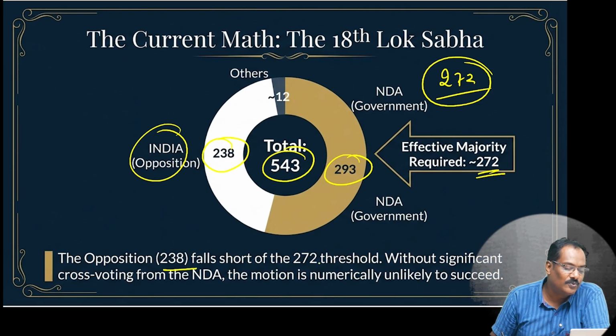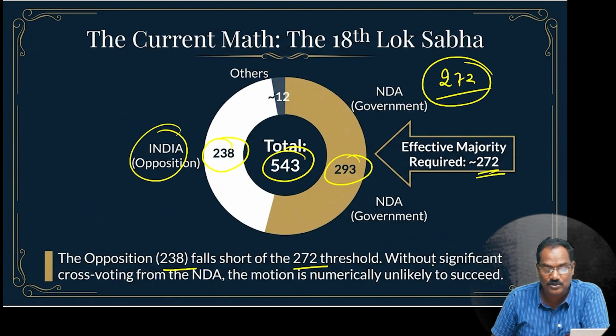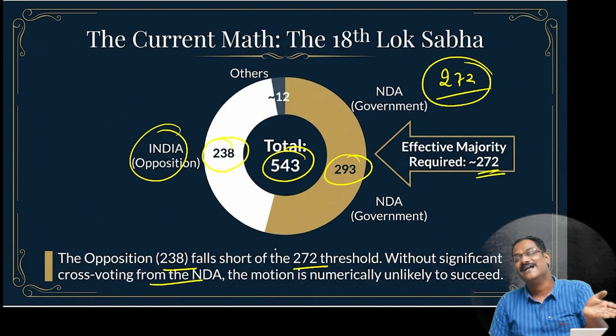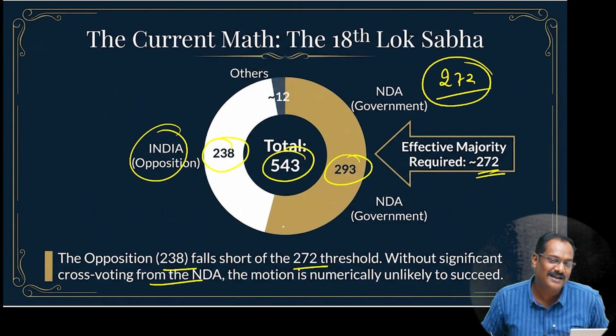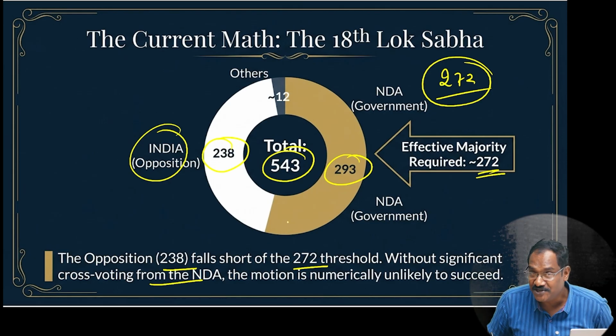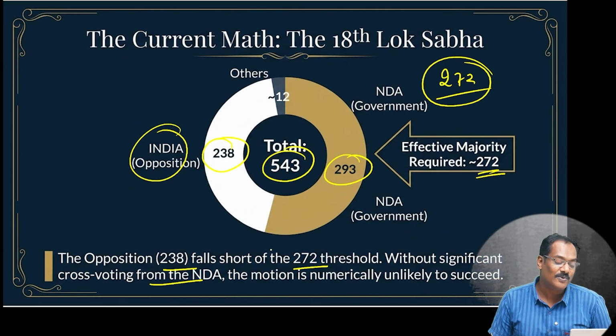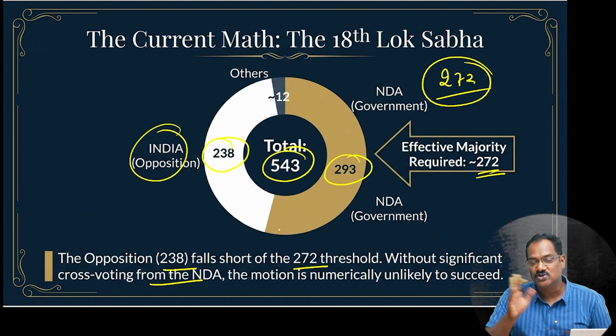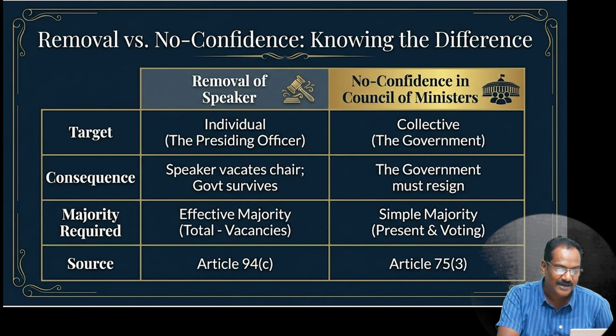The opposition's 238 falls short of 272 without significant cross voting. Like if somebody from the NDA votes against this, it's very rare. Because they are strict, particularly the BJP with its RSS cadre, they will not do anything like this. Unless there is cross voting, this motion will be defeated.